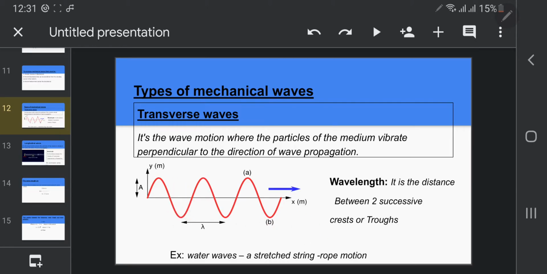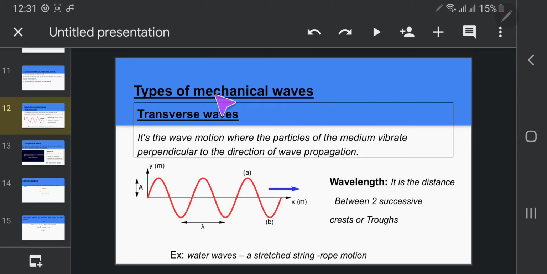Okay. The distance between a crest and the successive crest, or a trough and the successive trough, is called the wavelength. Wavelength: the distance between two successive crests or two successive troughs.